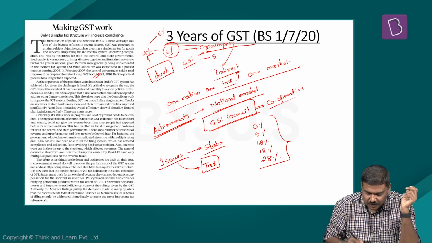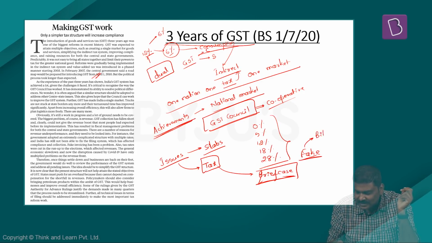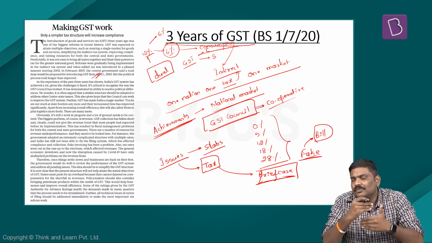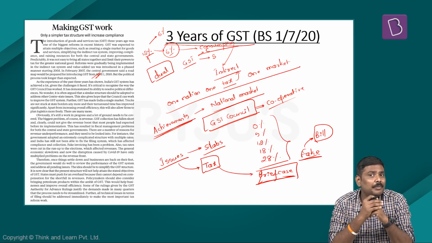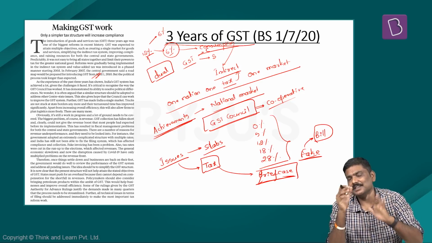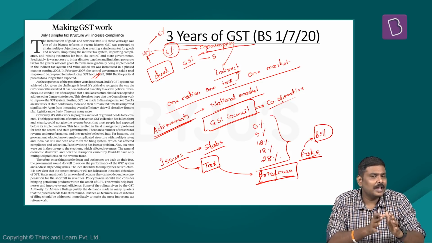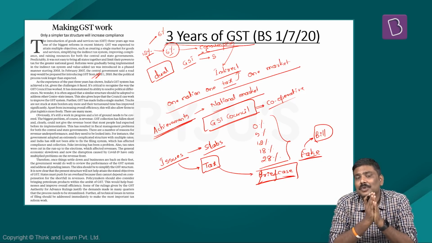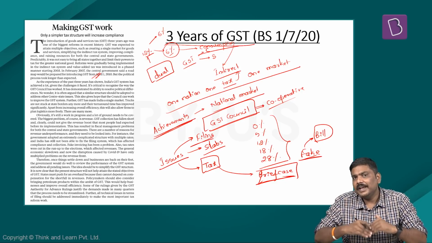I am pretty sure you must have heard of the briefcase companies or fake bills or receipts. As a result of this, the amount of a GST which should be collected by the government is higher, but how much it is actually collecting is much, much lesser. So even today, there is a problem with respect to revenue collection under the ambit of GST. And third, the filing system. Filing of GST returns even today is a problem.